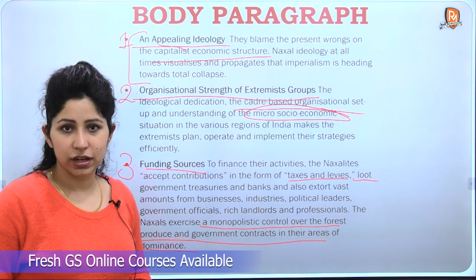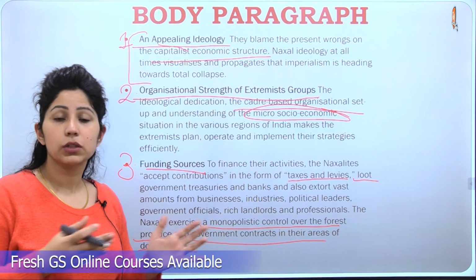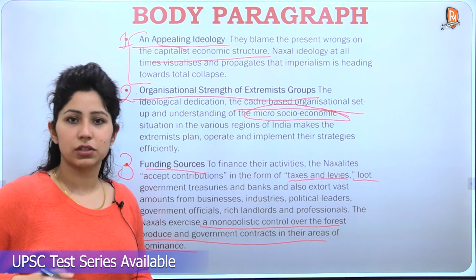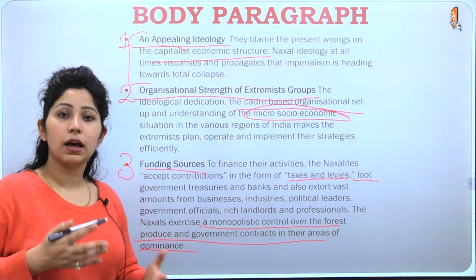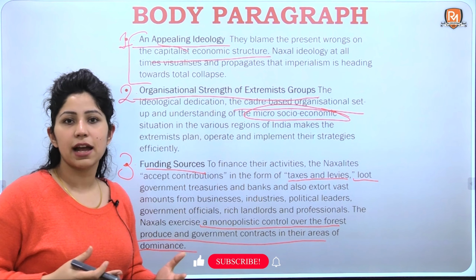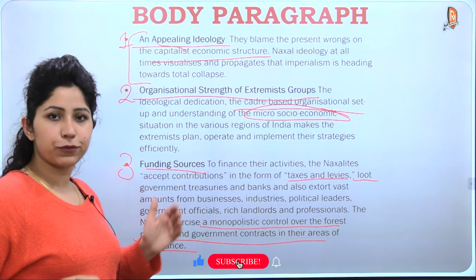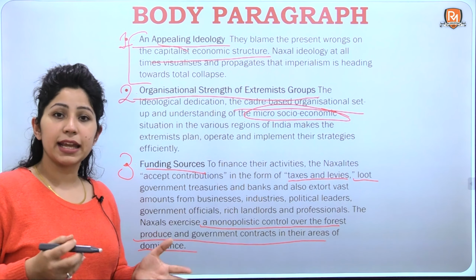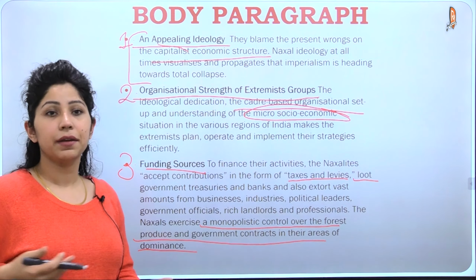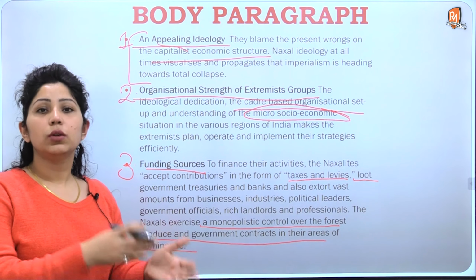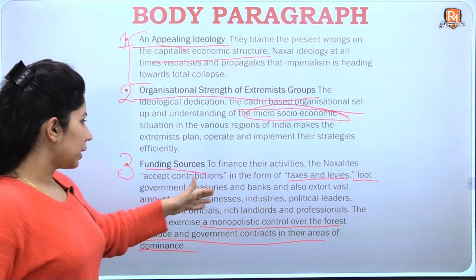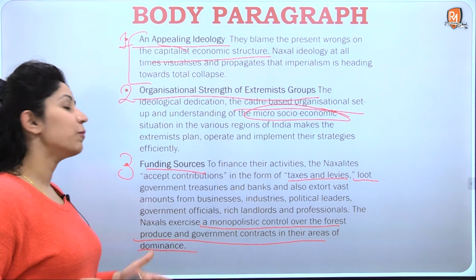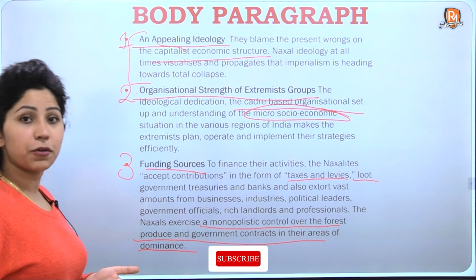Things like demonetization have been carried out, things like shifting to a cashless economy have been carried out. We are already in a process to launch the digital rupee, because it's very hard to catch how cash operates, where they get funding from. There are many foreign sources they get funding from, even from local people. They take all the forest resources to themselves and arrange funding from there. Even from the local population, they get a lot of taxes and levies. They loot government banks and offices to arrange for funds.